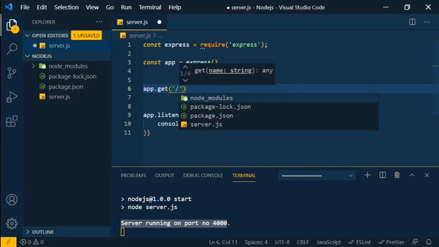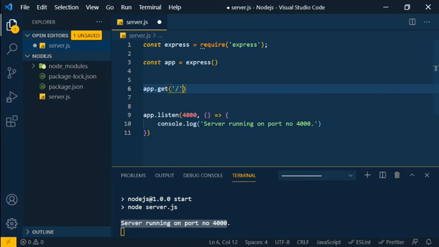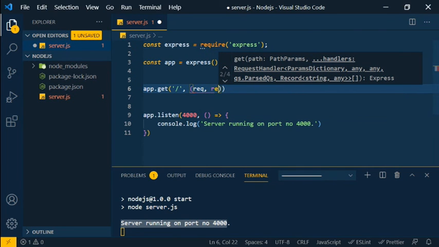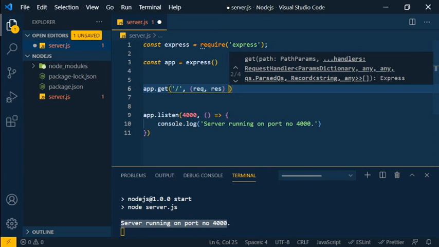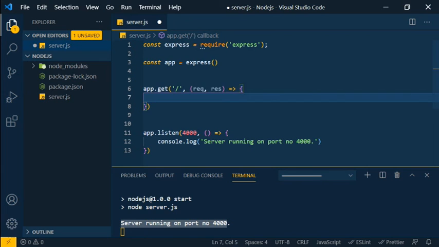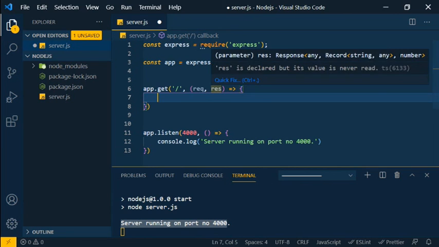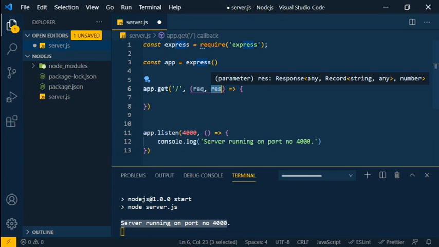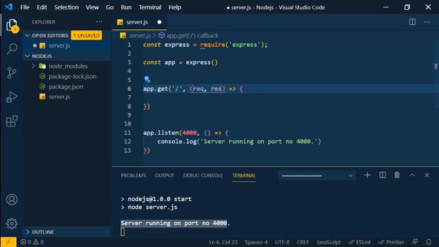Initially, all the endpoints contain the root route, so we are going to mention the root, and then the callback function accepts the request and response objects. The request object contains all the information about the request made from the client, and the response object contains all the functions for what we can give to the front end. It is automatically passed to each and every route. That is the beauty of it.